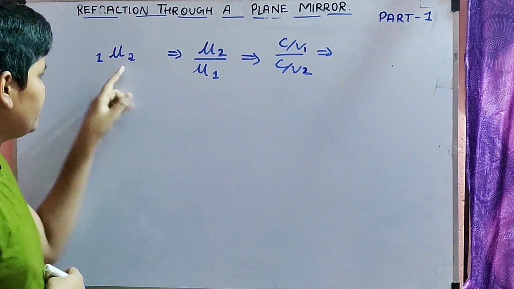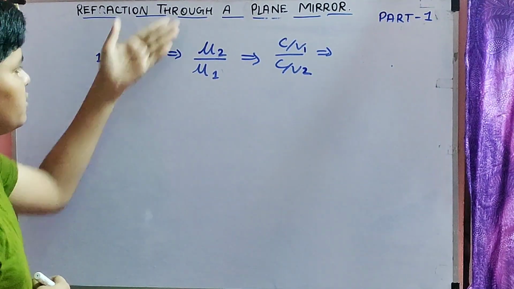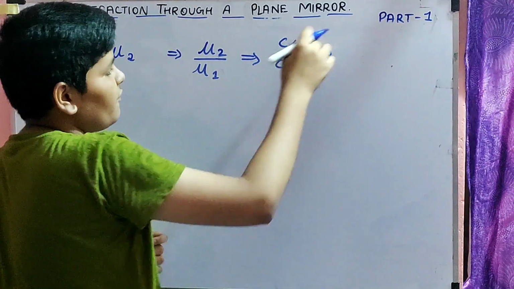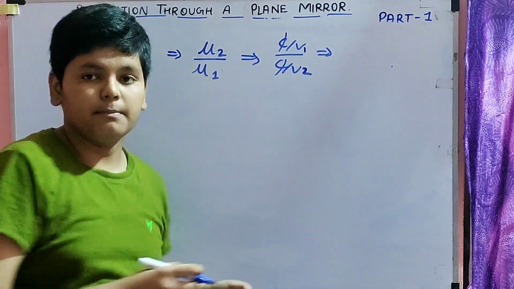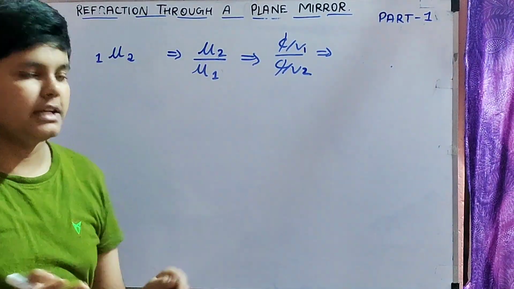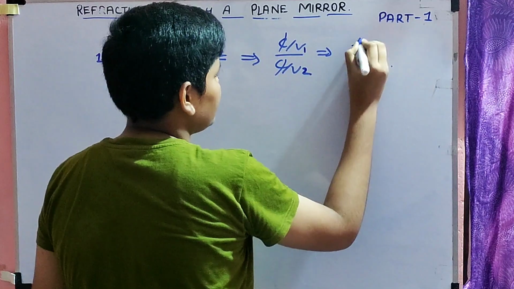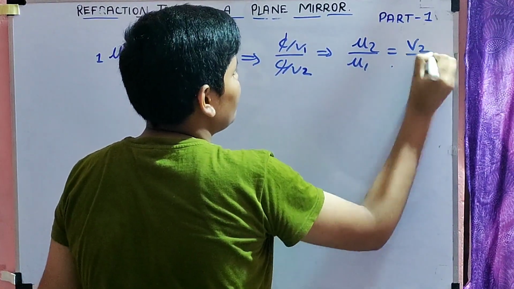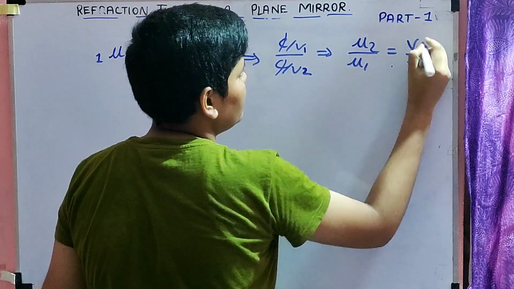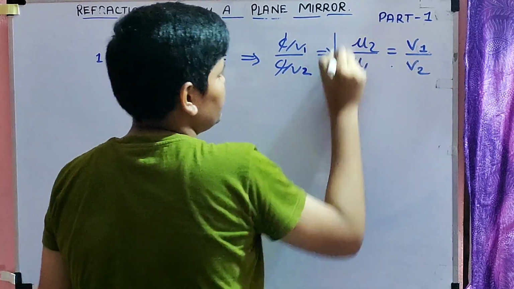What is the first quantity over here? 2 with respect to 1. So 2 by 1, which is equal to C by V2 by C by V1. C and C get cancelled because C is equal to 3 into 10 power 8, it will be always. So we can say that mu 2 by mu 1 is equal to V1 by V2.